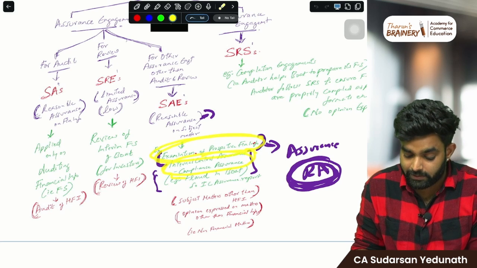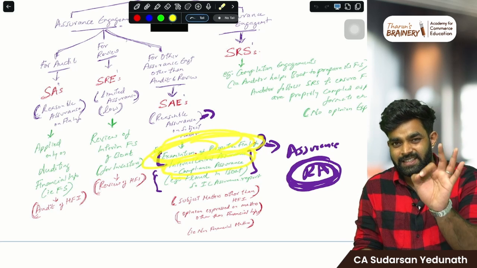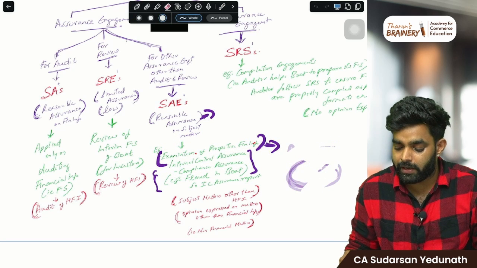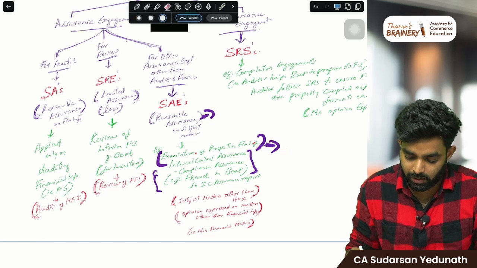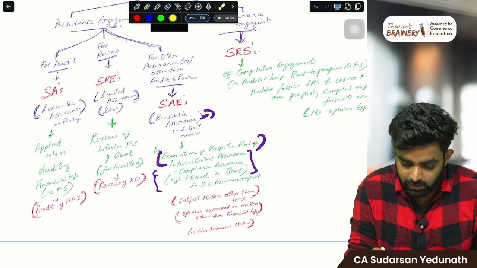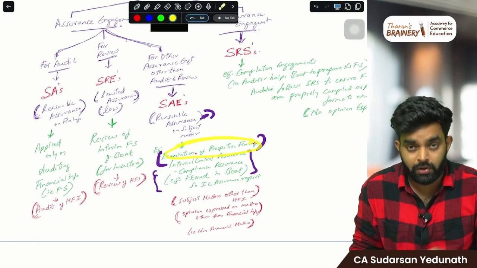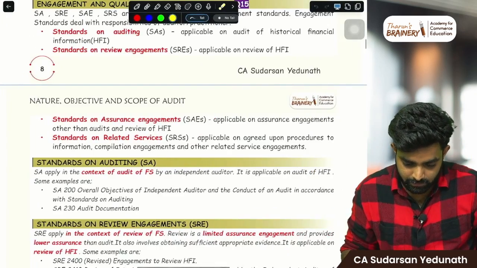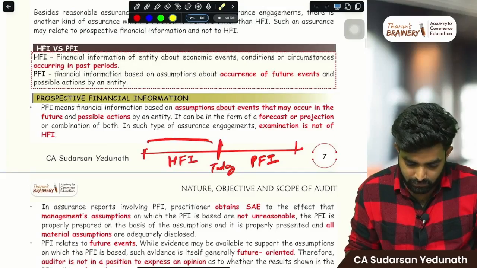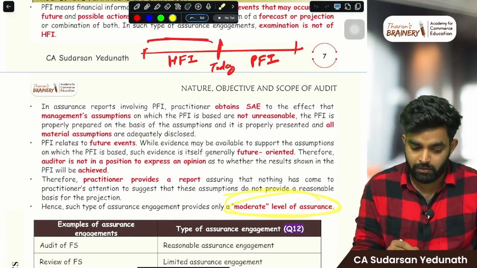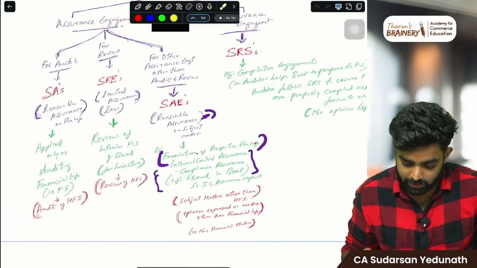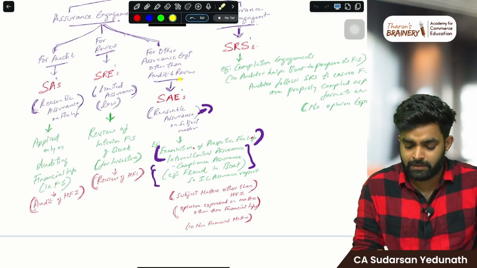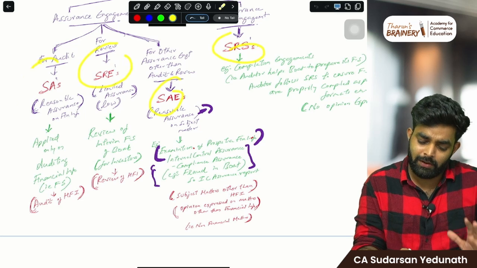And prospective financial information, I told you, right? There you cannot give reasonable assurance. Only a moderate level of assurance you can give. You cannot give reasonable assurance. This and this three, you don't have to worry, only focus on this.